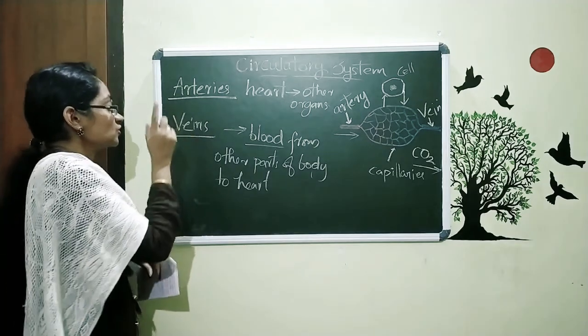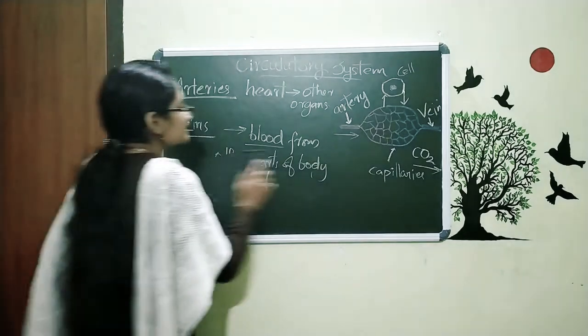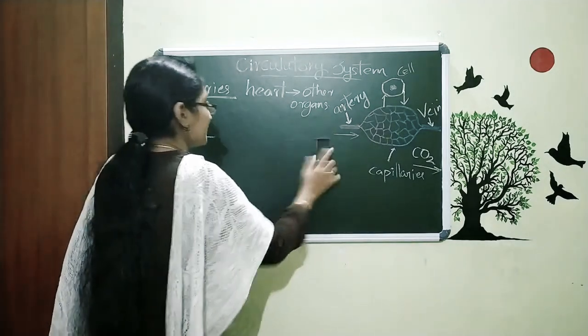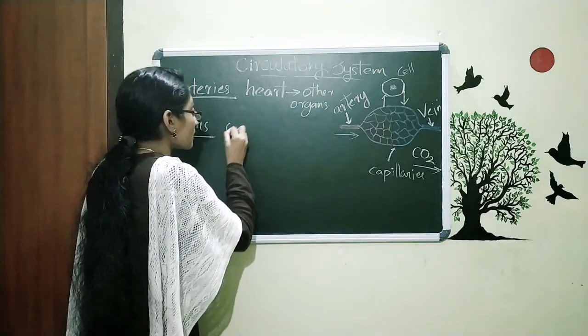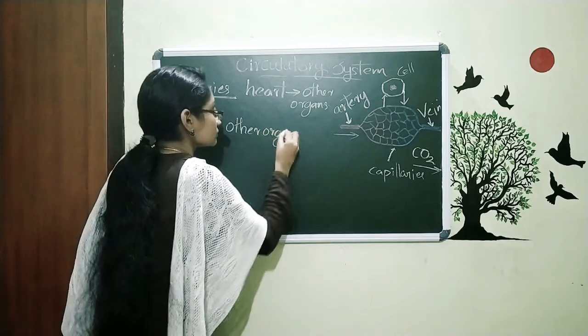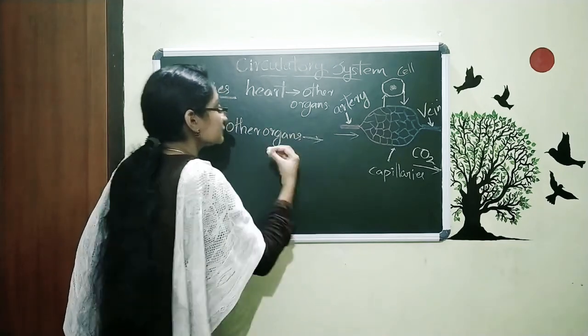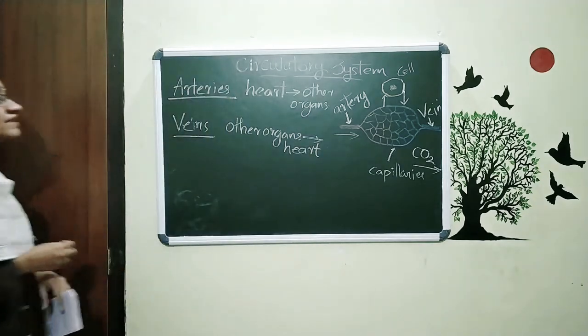That is the function of veins. So we can conclude that veins are the blood vessels that collect blood from other organs to the heart. So that is about the veins.